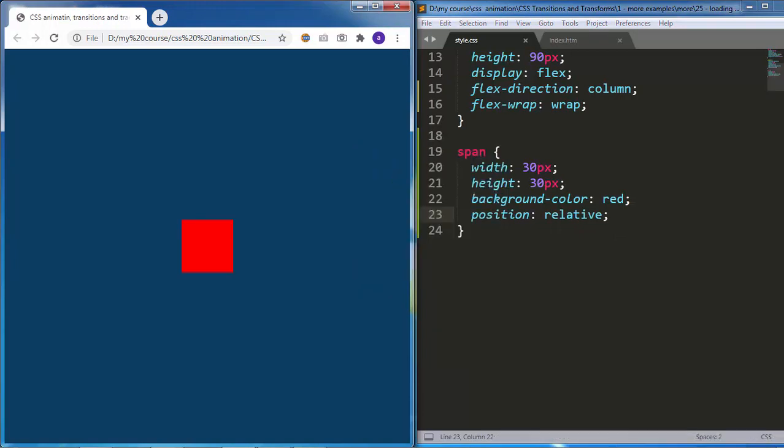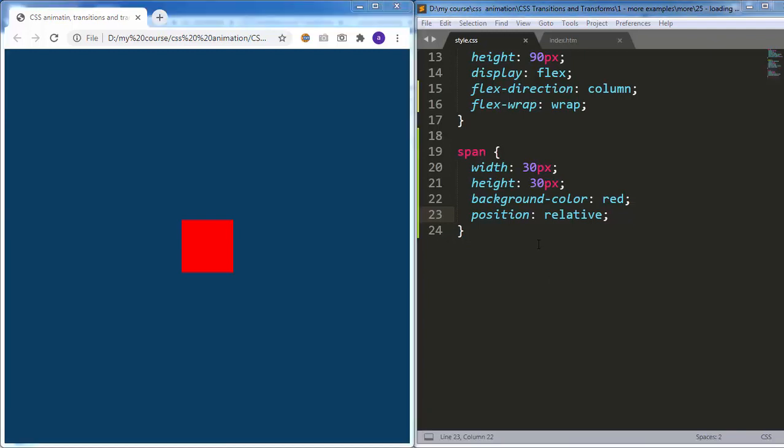And now you can see we have this square, and actually it's our 9 squares. But since they all have the same background color, and they are sitting so close together, they appear as one big square.